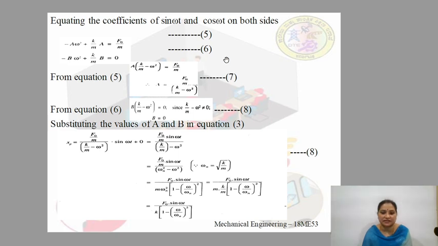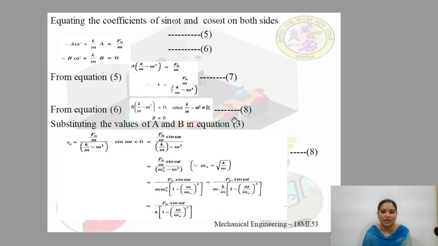From equation 6, we can obtain the value of b. Here, taking b common, we can write it as b into bracket k by m minus omega square is equal to 0. Since this term is not equal to 0, it is nothing but the term b is equal to 0. So let us call this equation number 8.